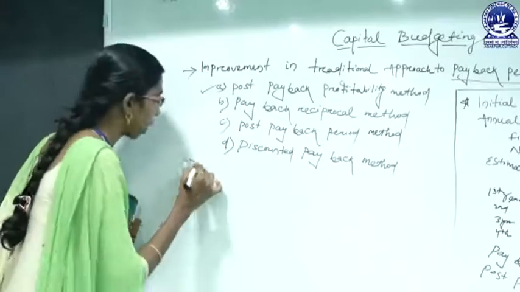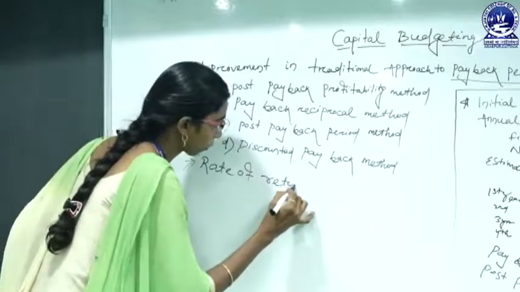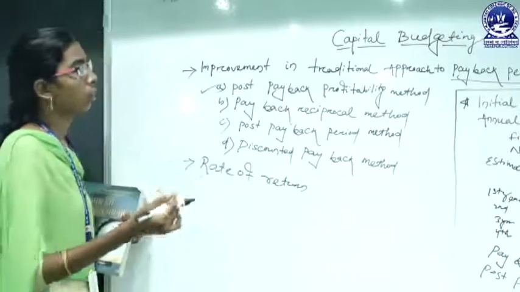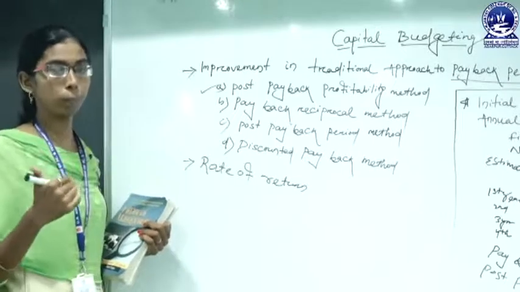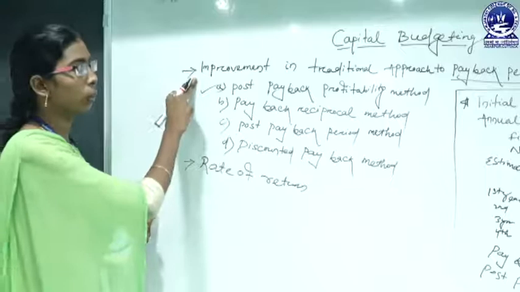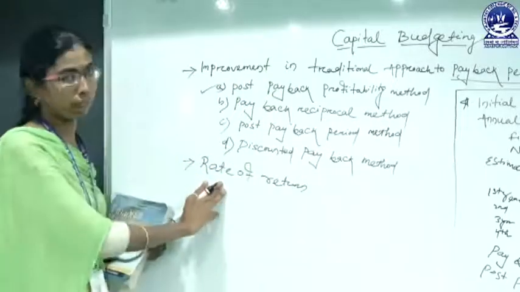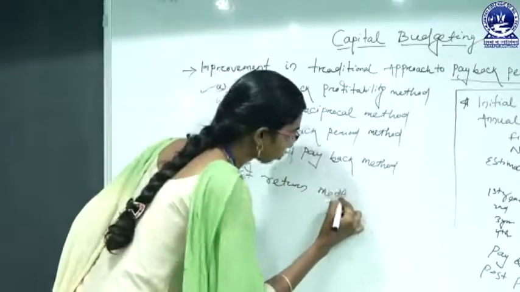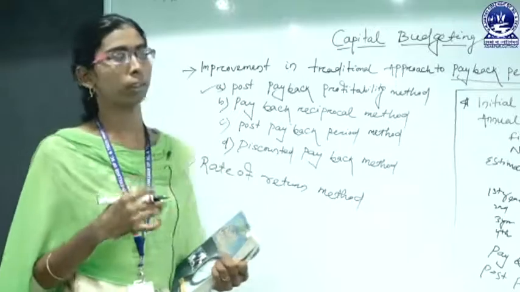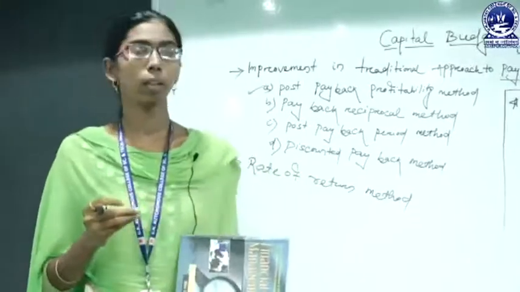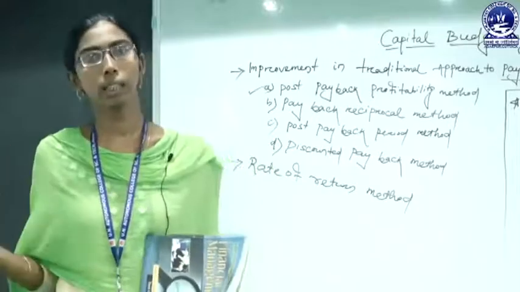Next comes our rate of return method. As you have remembered, there are 3 methods in traditional approach. First one was payback period method, second one was the improvement in payback period method, and the third one is rate of return method. In rate of return method, the method simply says what percentage of profit we are getting as a percentage of our initial investment.